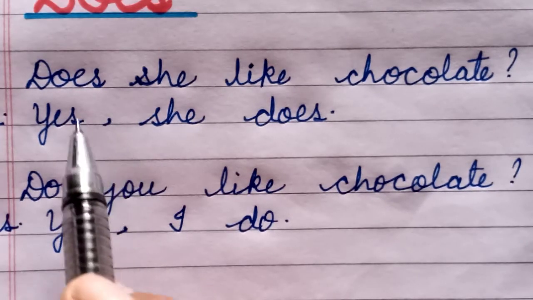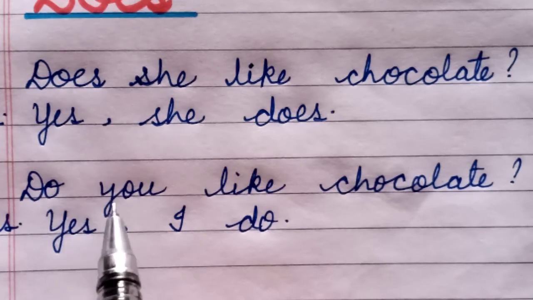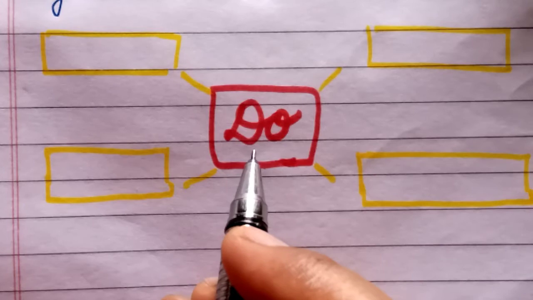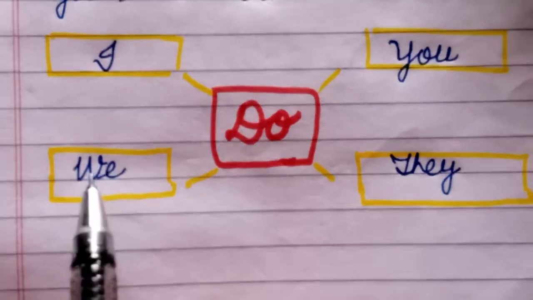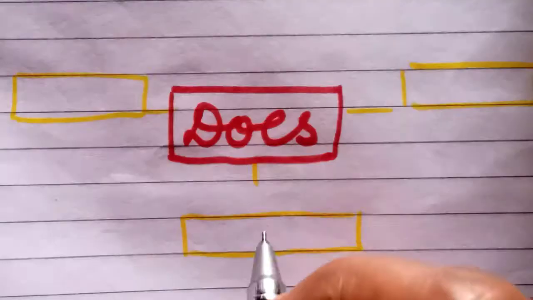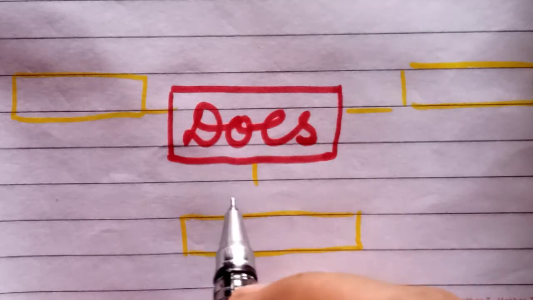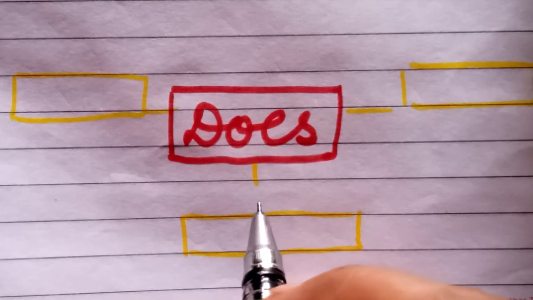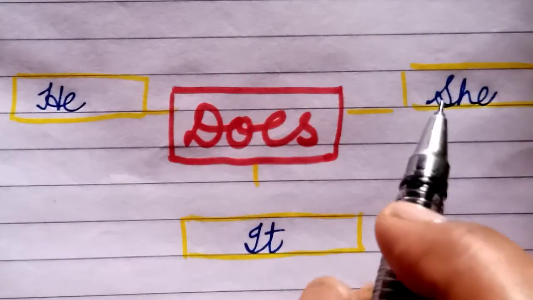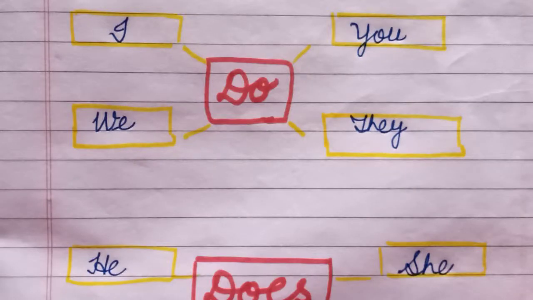Now children, let's see why we have used does here and do here. We use do when the subject is I, you, we and they. Whereas we use does with third person singular pronouns, that is when the subject is he, she, it. Let me make you more clear with few examples.